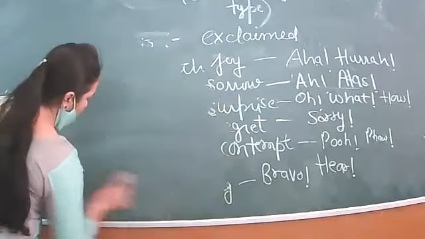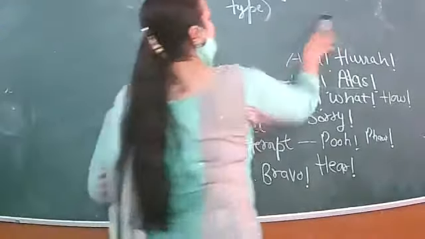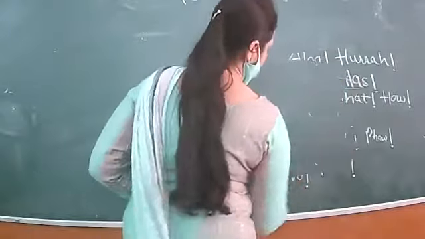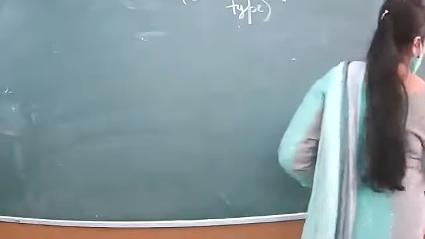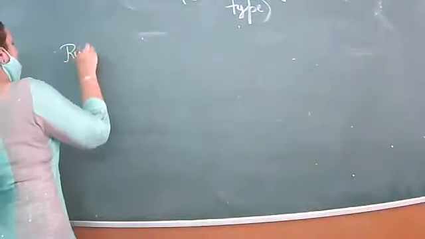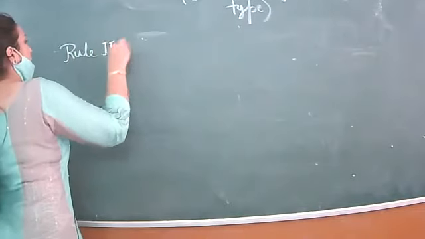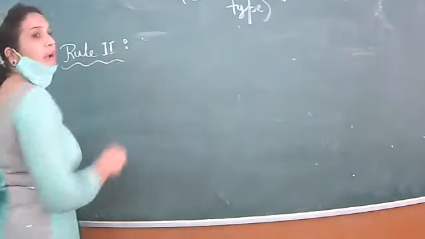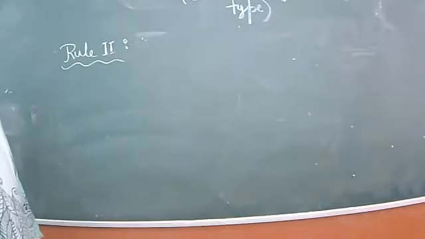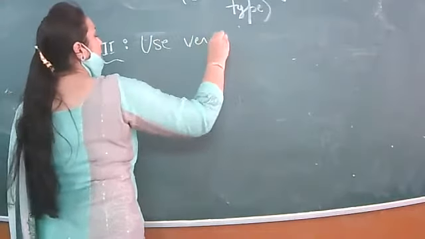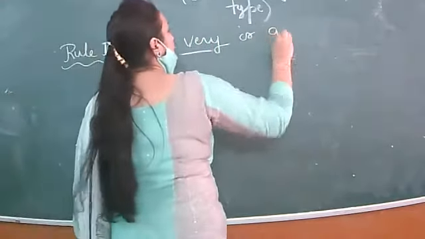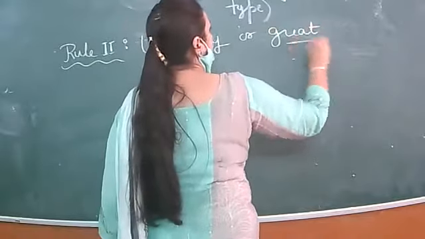So now write down rule number 2. Keep silence. Rule number 2 is use very or great.